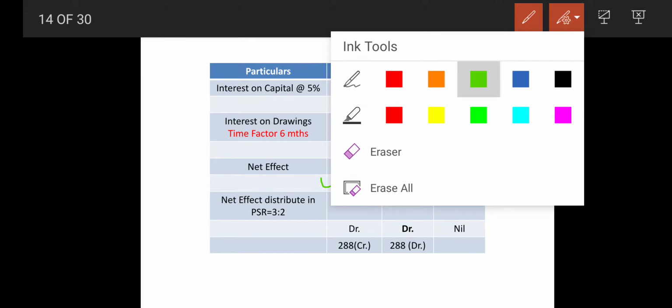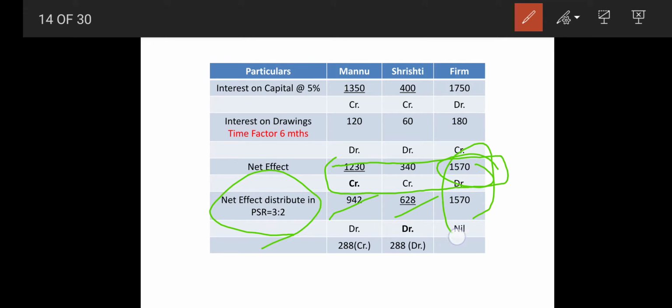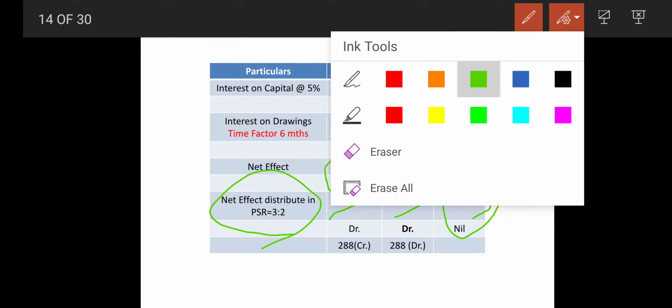So in this case we have understood the net effect of 1,230, 340 and 1,570, credit and debit. Now 1,570 is to be distributed in the ratio of 3:2, which is their profit sharing ratio. So we distribute that as 942 and 628, and the firm's entry will be nullified.